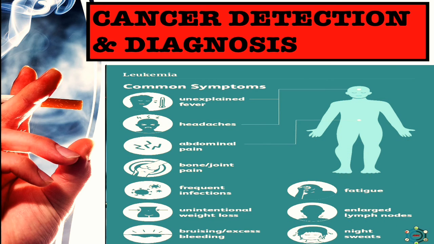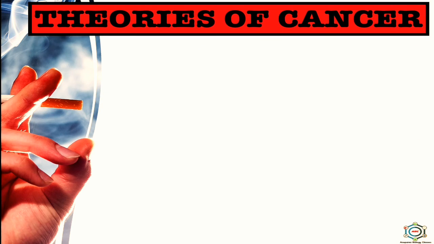So what are the common symptoms of leukemia? Unexplained fever, headaches, abdominal pain, bone and joint pain, frequent infections, unintentional weight loss, bruising or excess bleeding, fatigue, enlarged lymph nodes and night sweats are the common symptoms of leukemia.